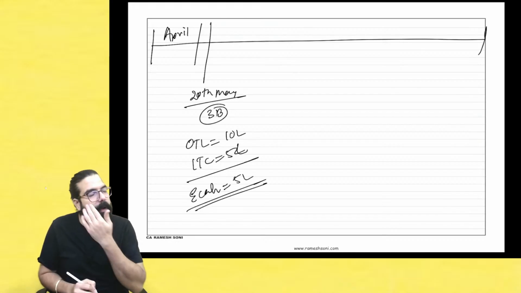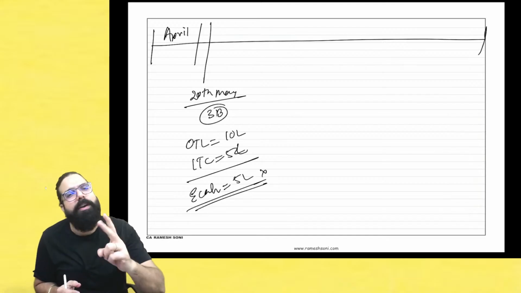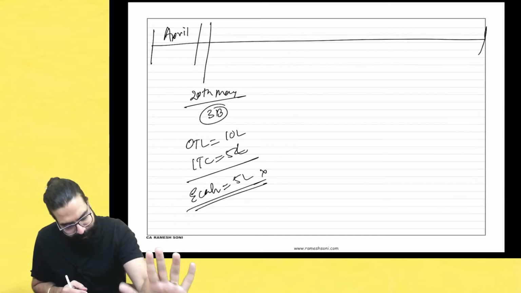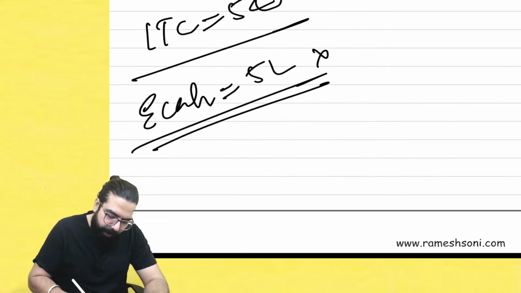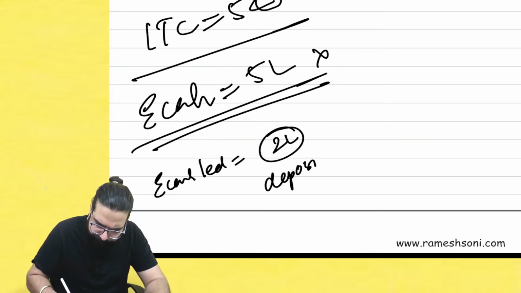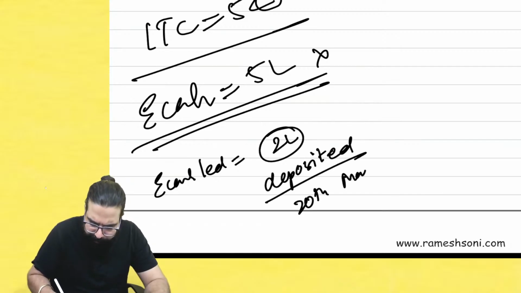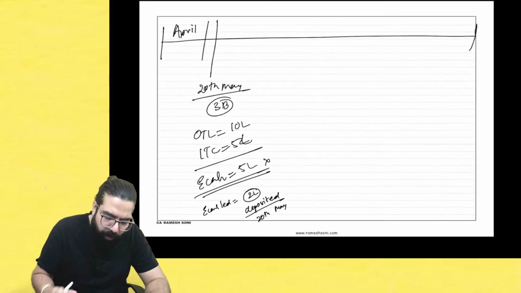Yes, sir. Now you know what happened. I did not have 5 lakh rupees, but I had 2 lakh rupees with me. So I went online and deposited 2 lakh in my e-cash ledger on 20th May. But I did not deposit the remaining 3 lakh, and I could not file my 3B.